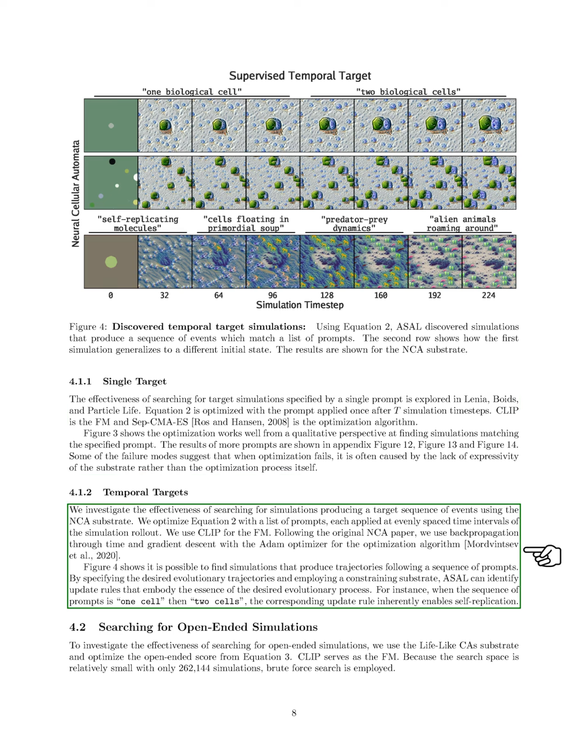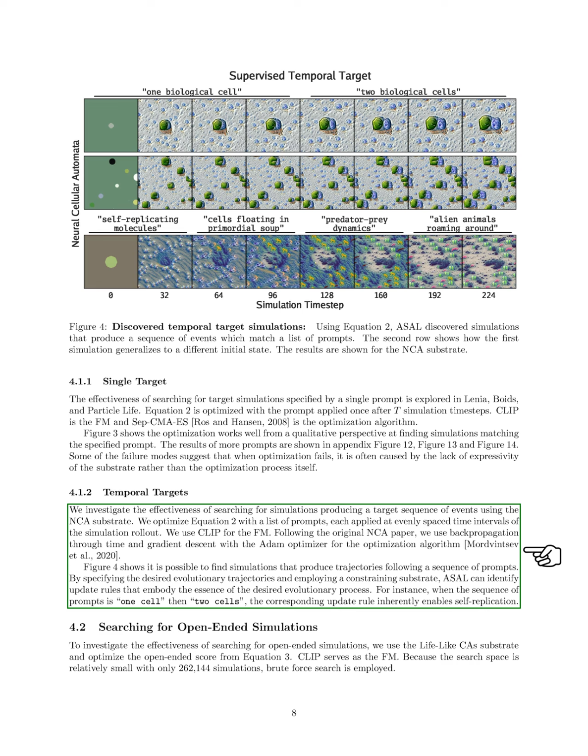When looking at temporal targets, we assess how well we can find simulations that generate a sequence of events using the NCA substrate. We optimize our approach by applying a series of prompts at regular intervals during the simulation. Again, we use CLIP for our feature model and employ backpropagation through time with the Adam optimizer for our optimization process. Our results show that we can successfully find simulations that follow a sequence of prompts.